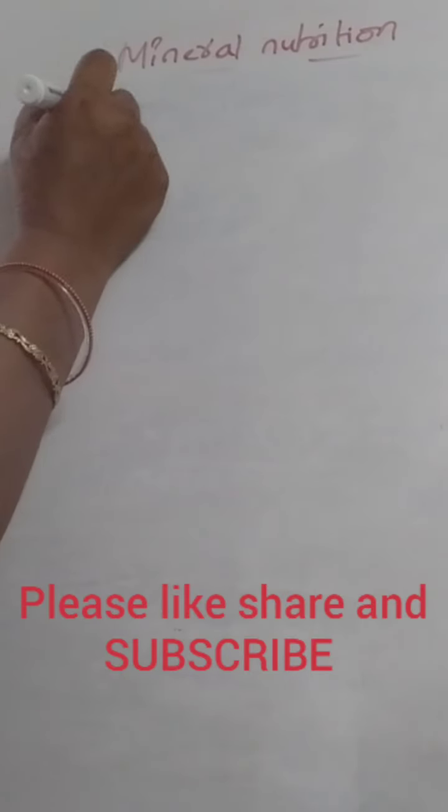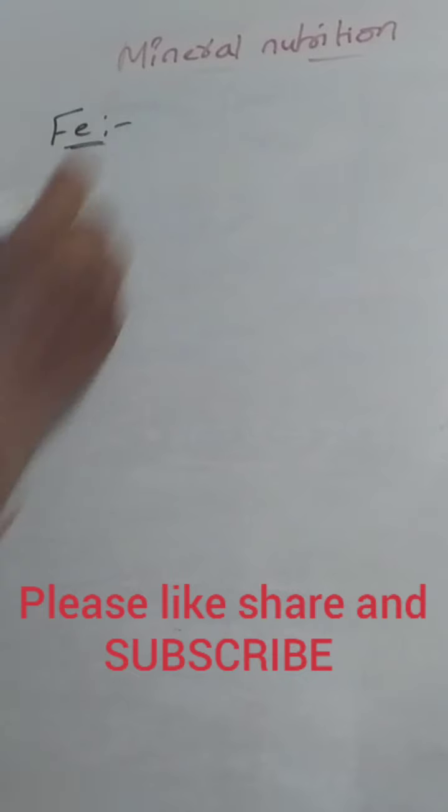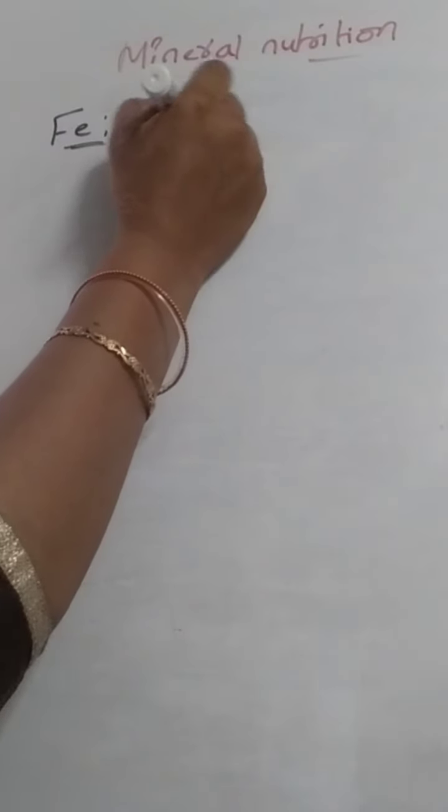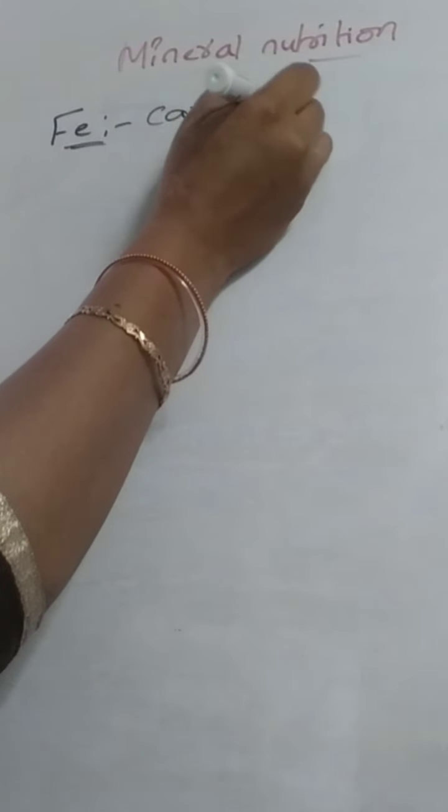Next element is iron. This iron is important in the synthesis of carotenoid. What is this carotenoid? This is the pigment, colored pigment, red and orange colored pigment. It is seen in the flowers and carrot, we will see.